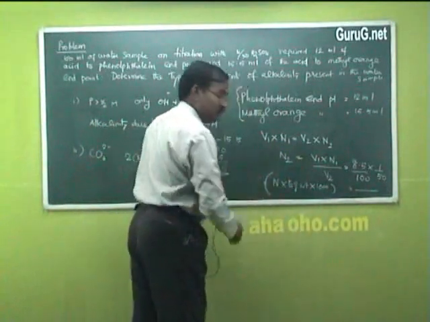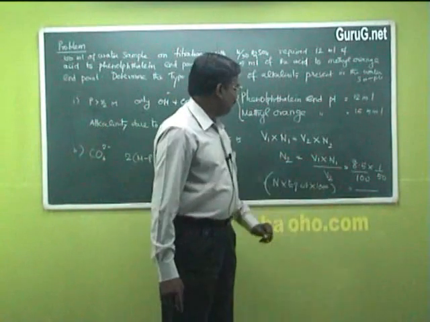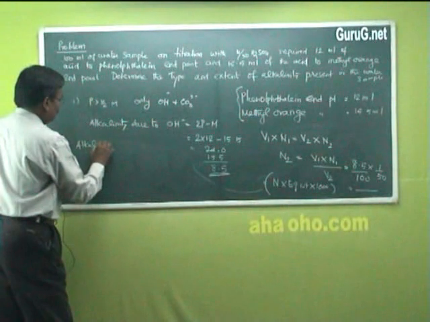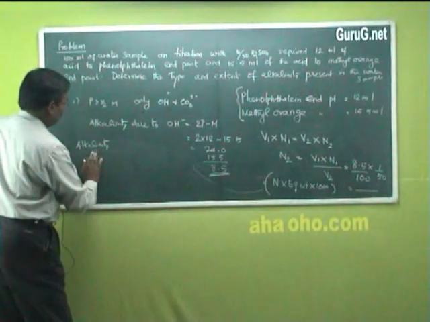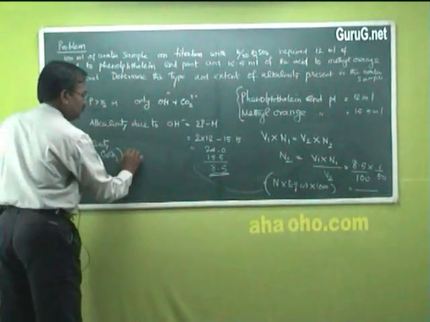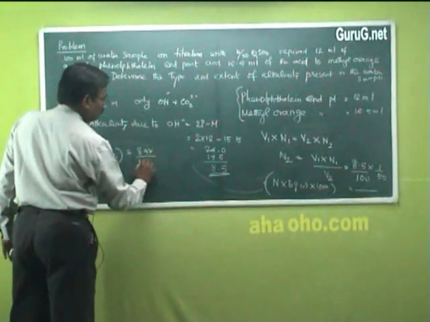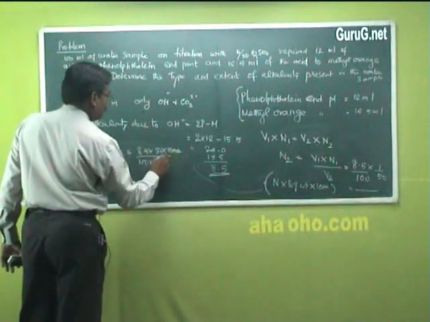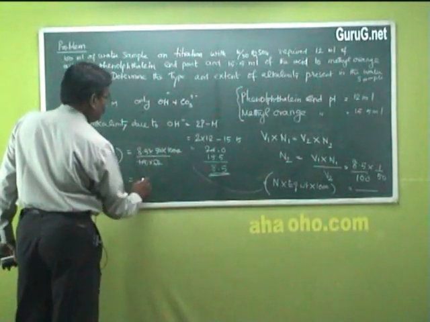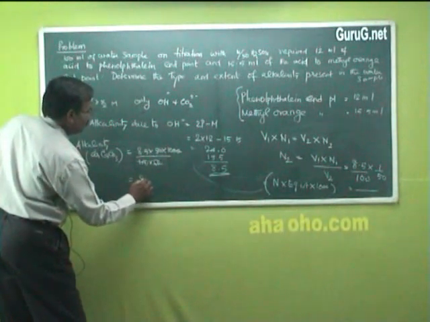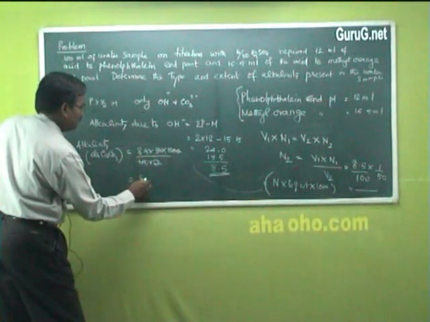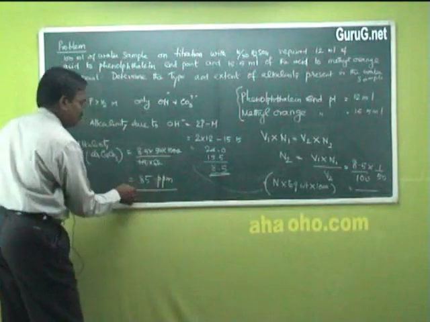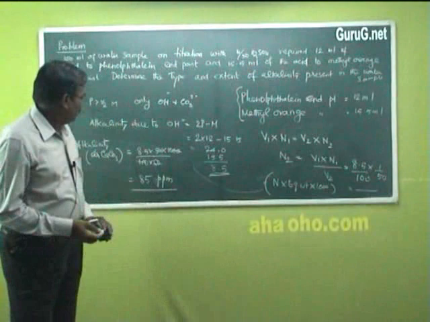On substituting the normality here, equivalent weight of calcium carbonate 50 here, multiply by 1000, we will be getting the value in terms of ppm, so the value we are getting is 85 ppm.